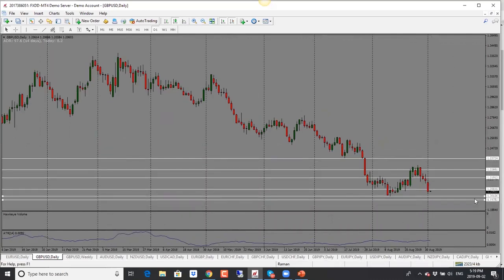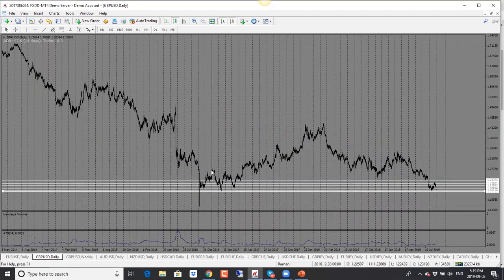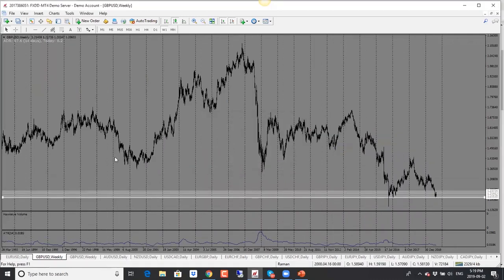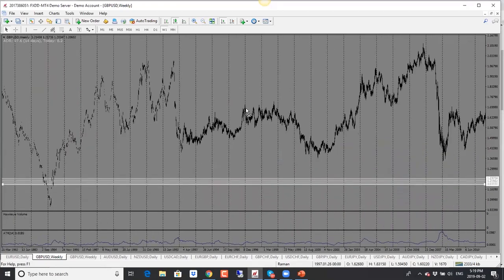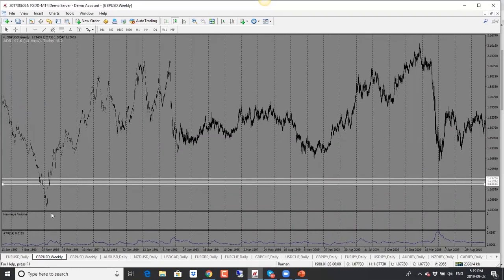1.2020 is the first target. 1.1980 is the second target. So bias is bearish for pound. And if things pick up here, we could see this one drop further as well. But then we are into levels that we haven't seen in many, many years here. So for now, though, bias is bearish, and I would look for price to drop here.